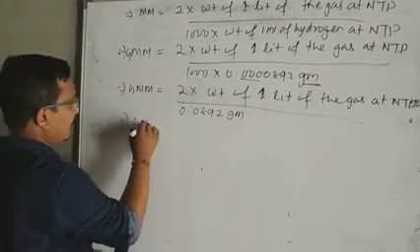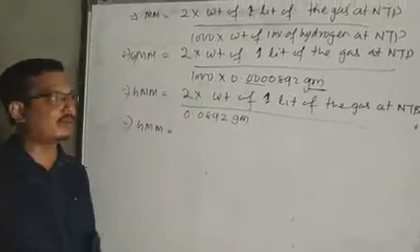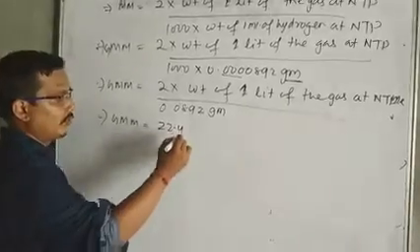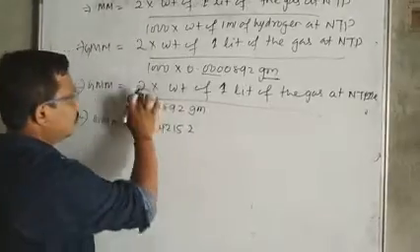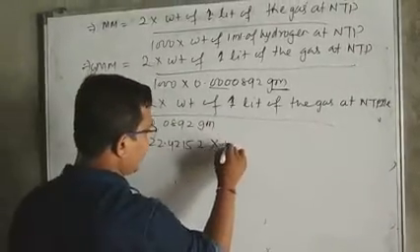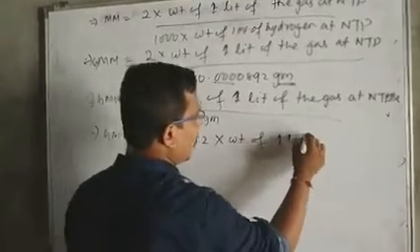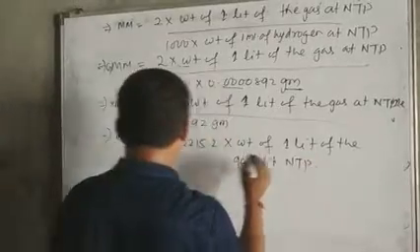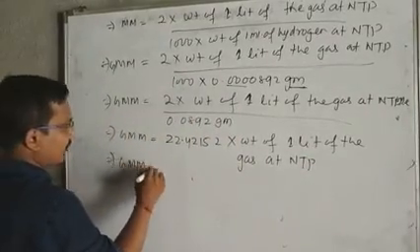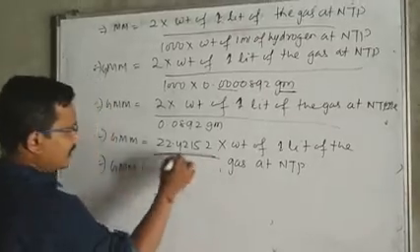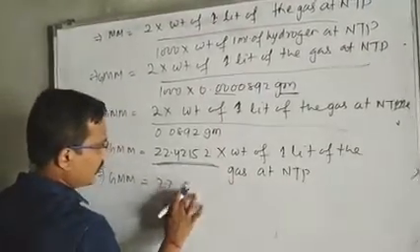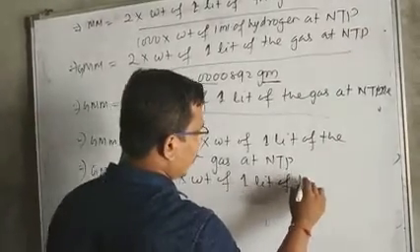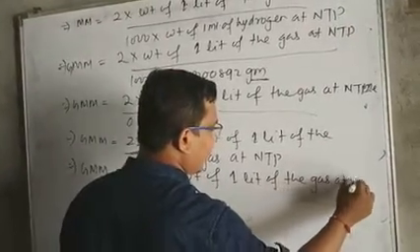Next, gram molecular mass is equal to 2 divided by 0.0892, which gives 22.4, into the weight of 1 liter of the gas at NTP. Simply, gram molecular mass equals 22.4 into the weight of 1 liter of the gas at NTP.